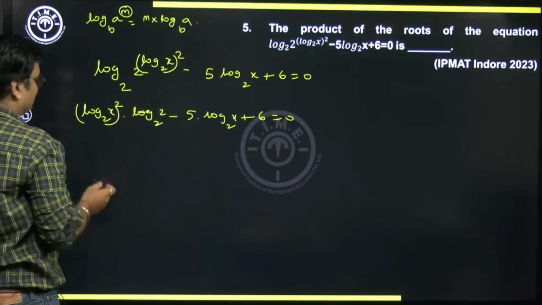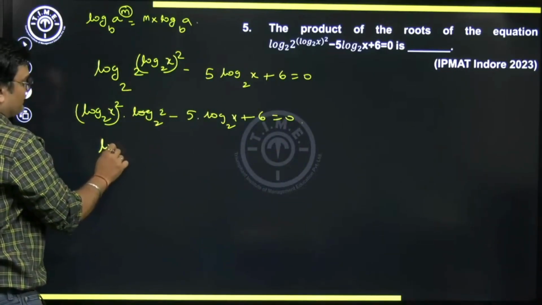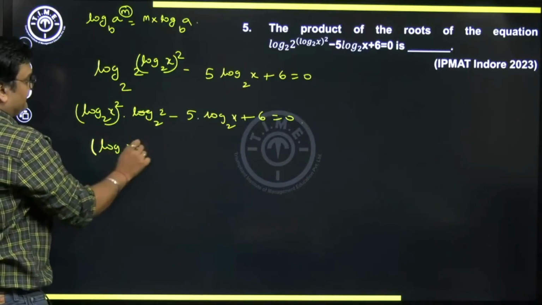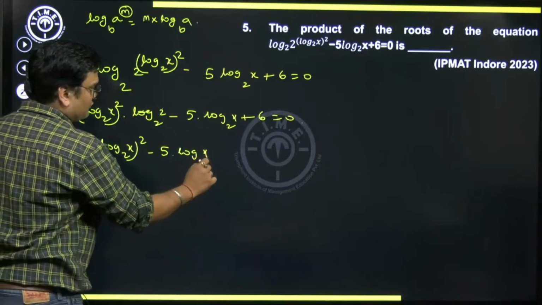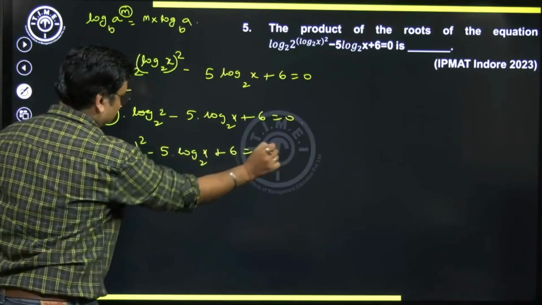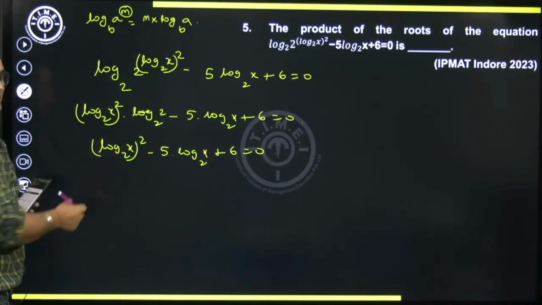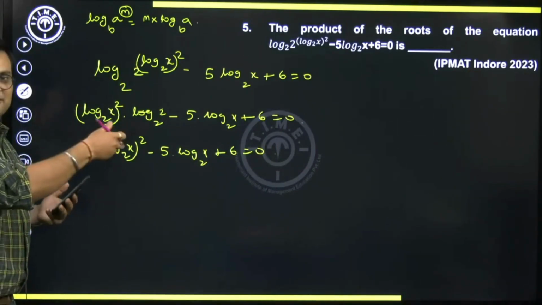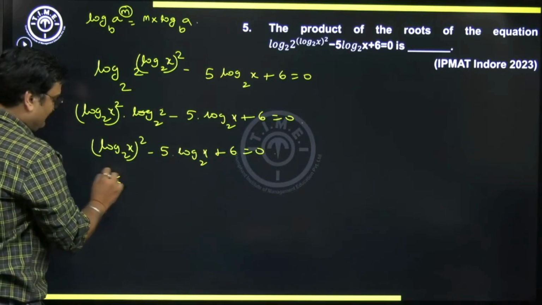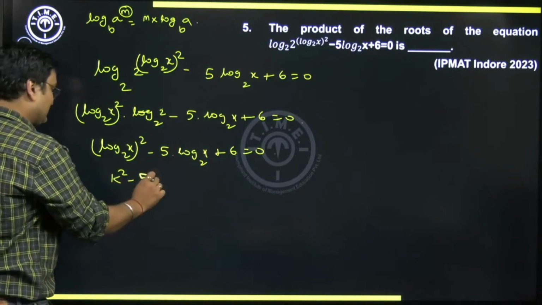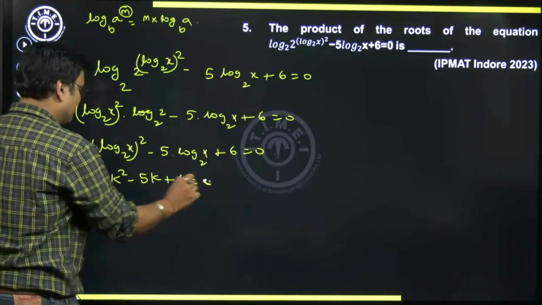We can eliminate that. So what are we left with? We're left with (log x to base 2) the whole square, minus 5 into log x to base 2, plus 6 equal to 0. Here, if you want, you can put log x to base 2 as some k, so that this converts into a regular quadratic equation. So k square minus 5k plus 6. Now we can factorize this easily.